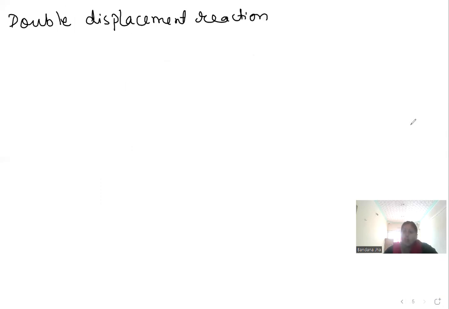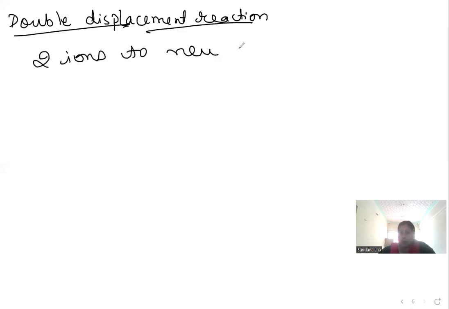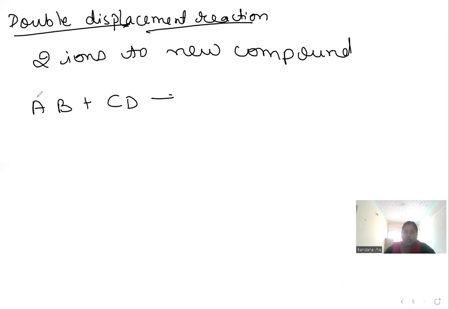Double displacement reaction means a new compound is formed by mutual exchange of ions, the exchange of two ions between two compounds to form new compounds. Here we will say AB plus CD tends to, this is positive, this is negative, this is positive, this is negative. This will combine with this, and this with this. It means AD plus CB.